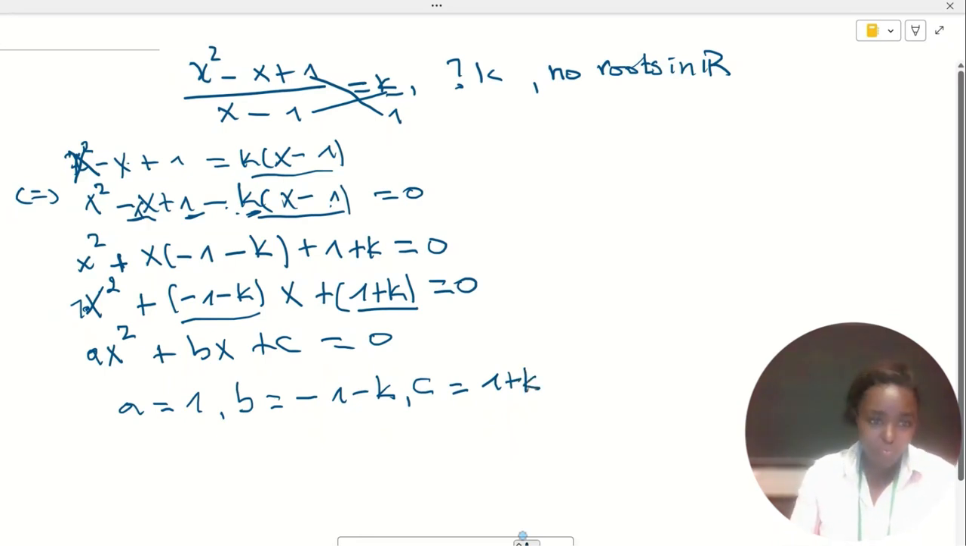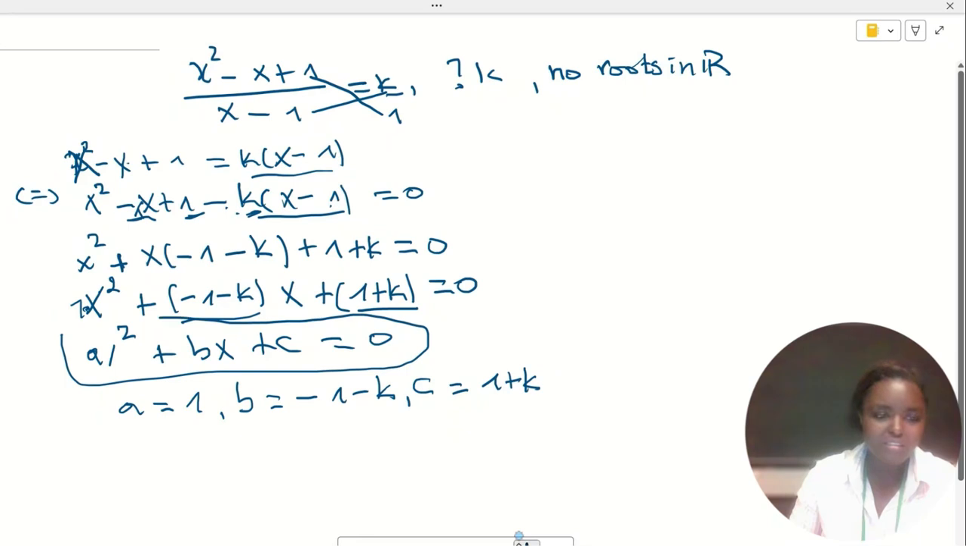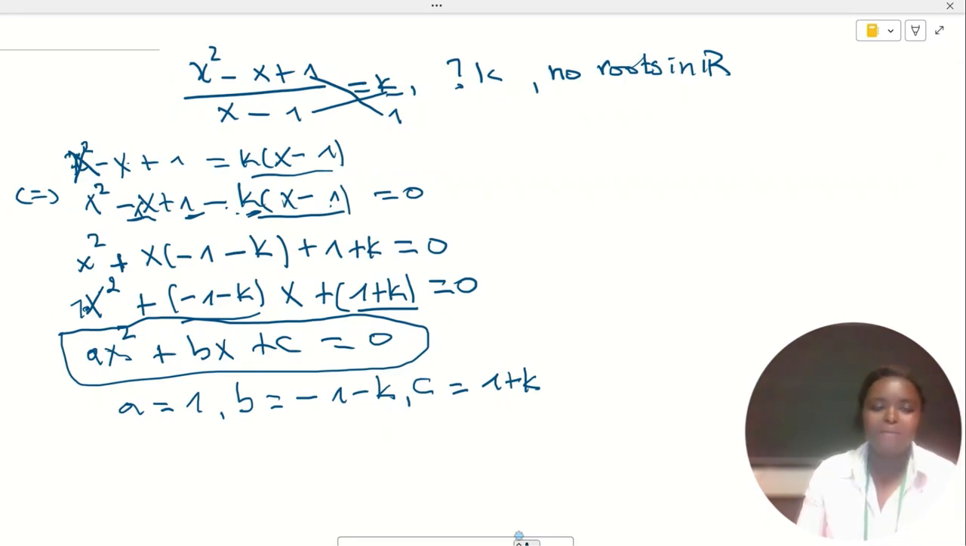Okay, so what is the condition that has to be satisfied by this equation so that it will not have roots in R, solution in the set of R? The condition is that the discriminant is less than 0. When the discriminant is less than 0, this equation will not have roots in R.